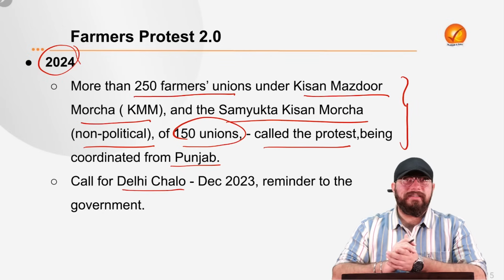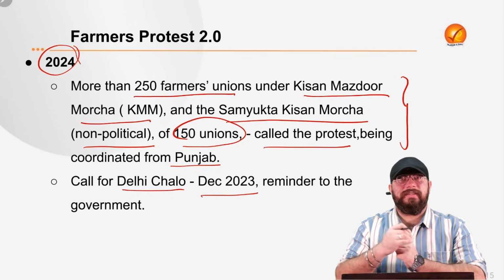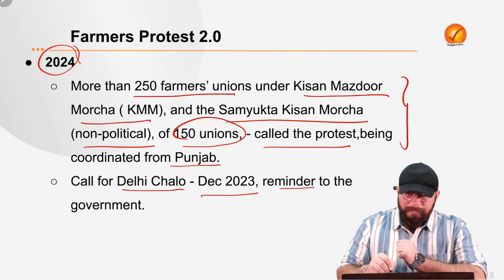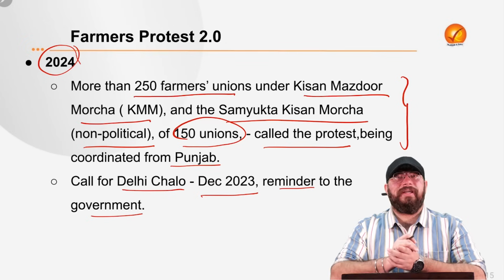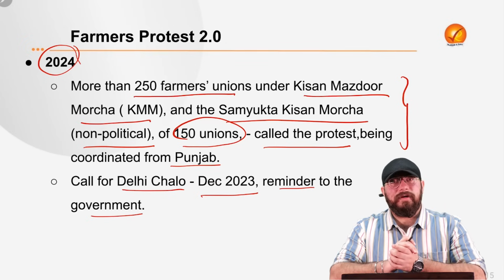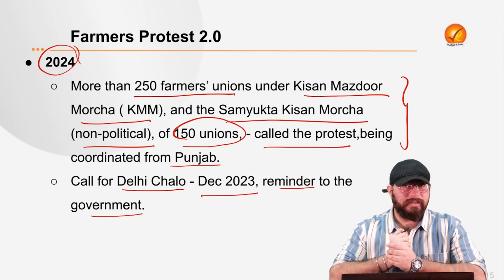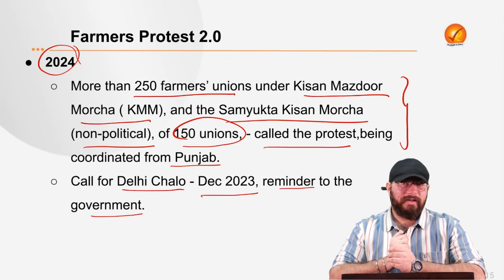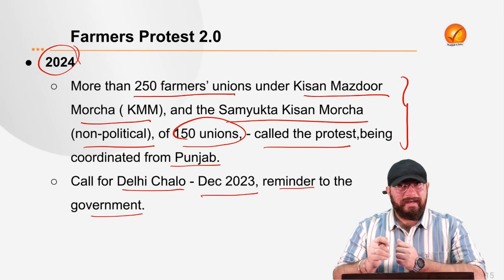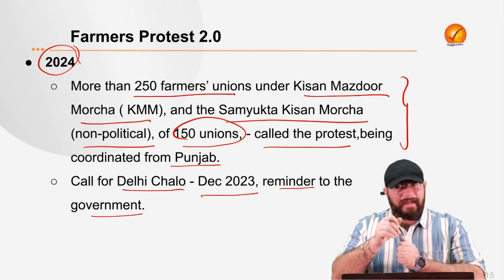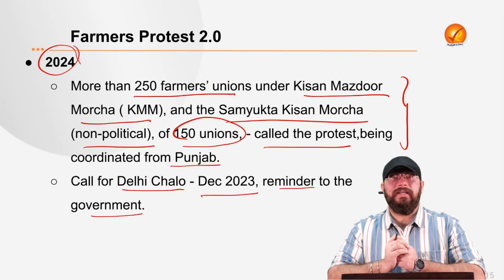Now the call for Delhi Chalo was also given in December 2023. Right? So 2 months back also there was a call given for Delhi Chalo to remind the government, according to the Farmers Union, of the promises which they made to the farmers in November 2021. To remind the government that you have to fulfill the promises as well. Right? So for that a call was given. And now in reality the farmers are marching towards New Delhi as of February 13, 2024.